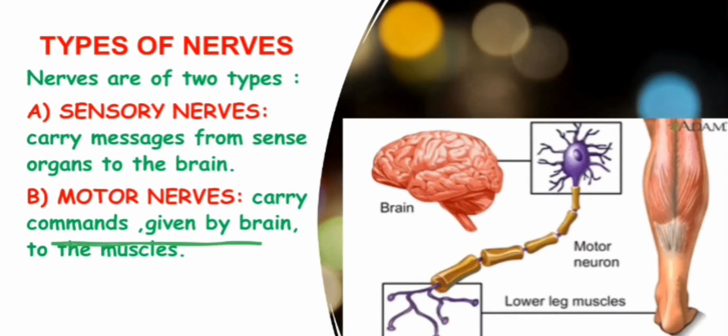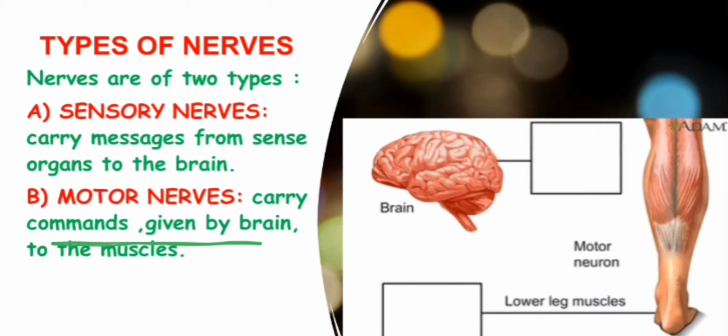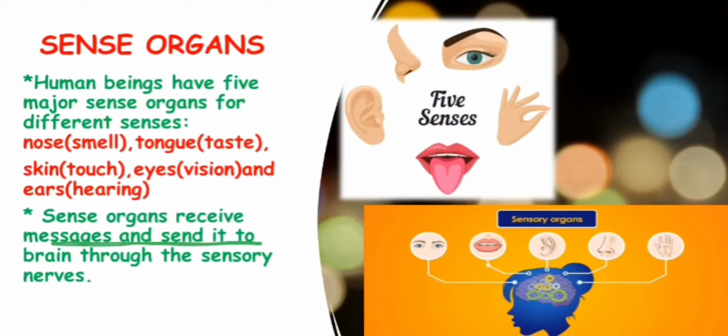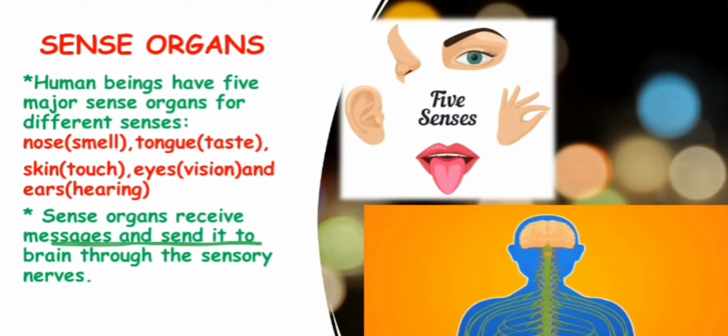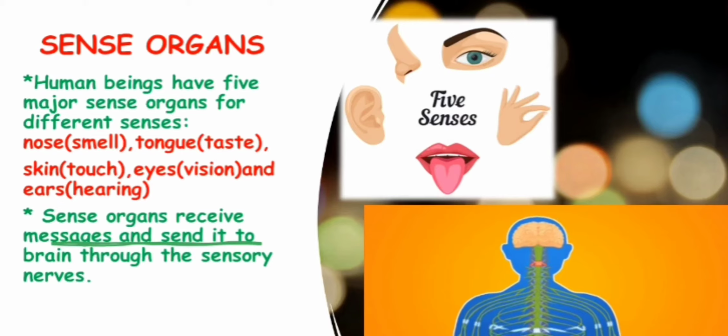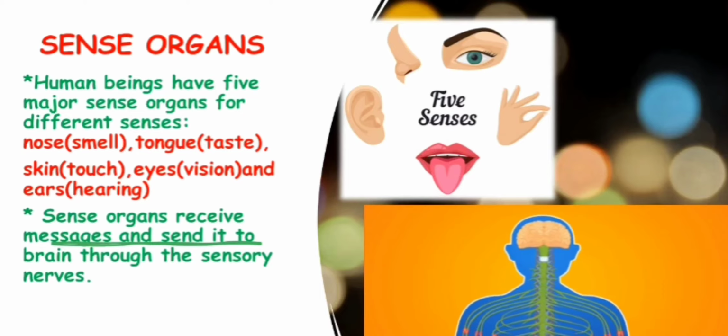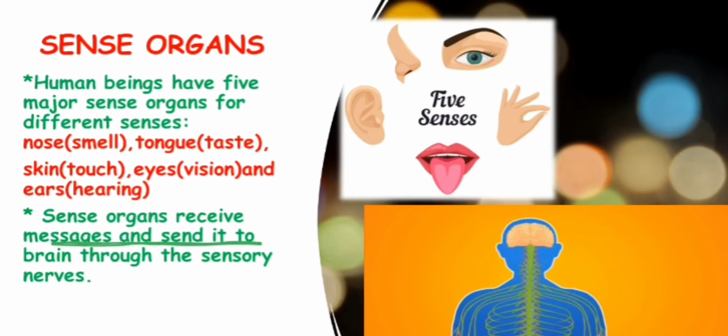Coming to the next slide, that is the sense organs. As I have discussed, we have 5 sense organs: the nose for smelling, the tongue for taste, the skin for touch, the eyes for vision, and the ears for hearing. All these sense organs receive messages from the outside environment and pass that information through nerve cells. Those special nerve cells are called sensory nerves, and they help to pass the messages from the body to the brain.